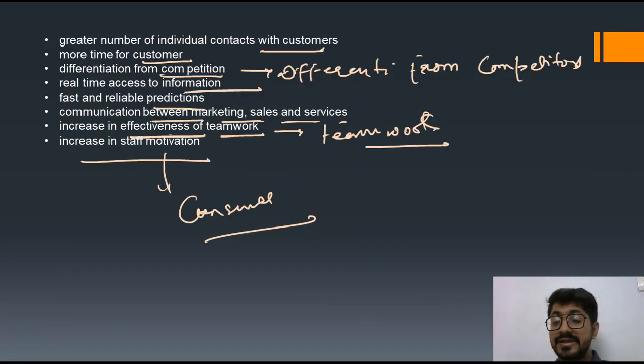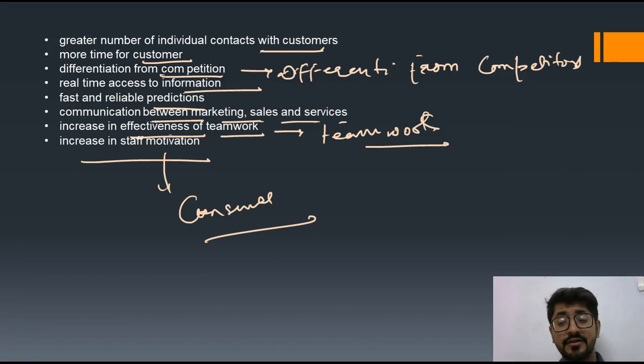And one of the most advantageous things is that you are very different from your competitors. You have real-time access to information about your consumers so that you can help them and solve their queries. Effectiveness will increase. Staff motivation increases, because they are very motivated when they know that their customers are already aware of all the products.